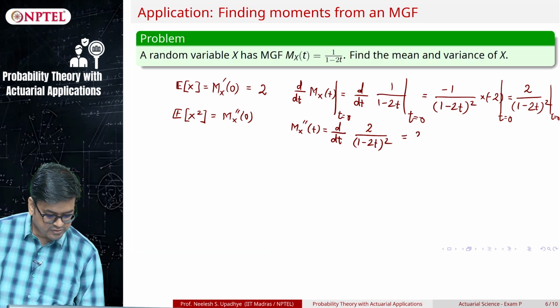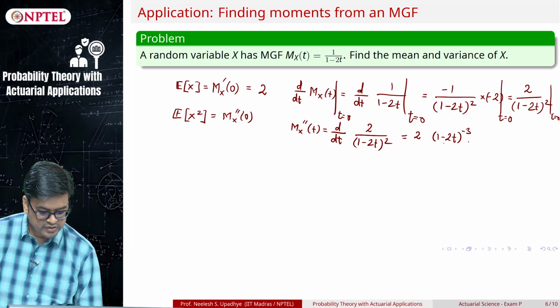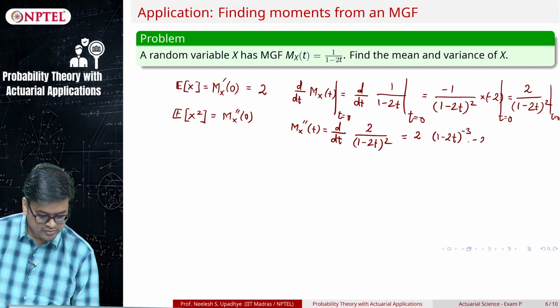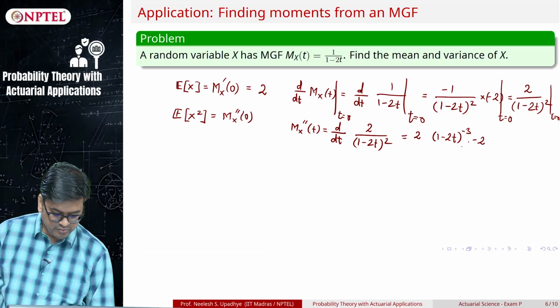Okay. So what will this be? First 2 will be thrown out, and it is derivative of 1 upon 1 minus 2t squared. So it will be 1 minus 2t raised to minus 3, into minus 2, and then one more thing will come.